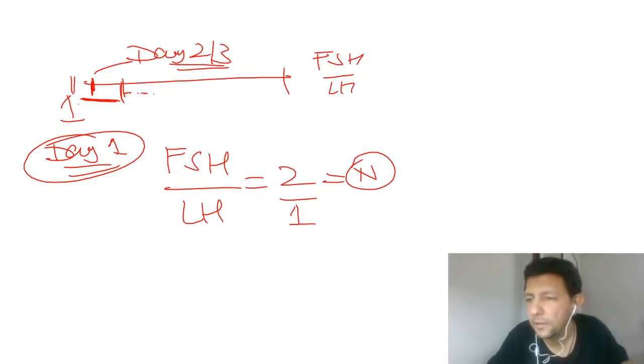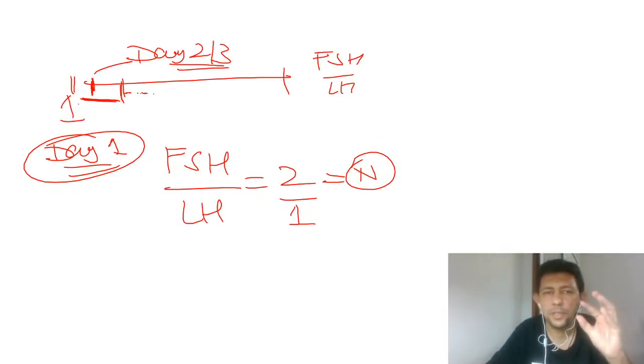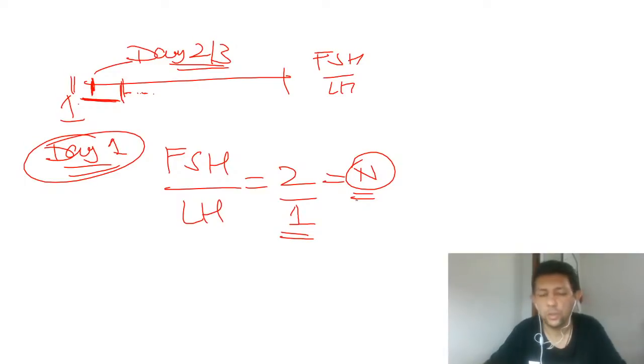So please be very clear that we are not only discussing these MCQs, we are discussing all the other MCQs which could be asked to you in and around this. So first, when do you do FSH LH? Day 2, day 3. What is the normal ratio? 2:1 is the normal ratio. And can anybody type in the chat box and tell me what happens to the ratio in PCOS?